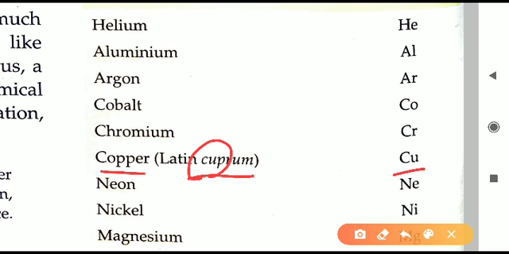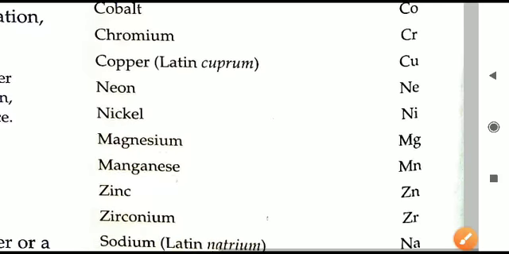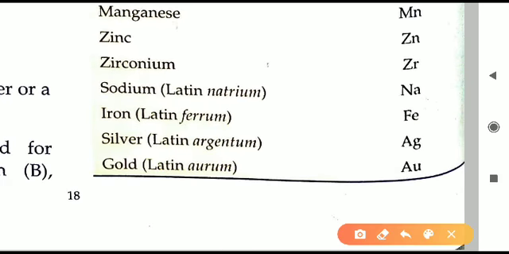So there are certain elements where the name was in Latin language. Furthermore, some more are given here, like sodium. Latin name is natrium.